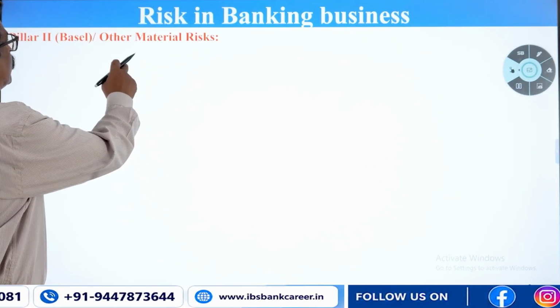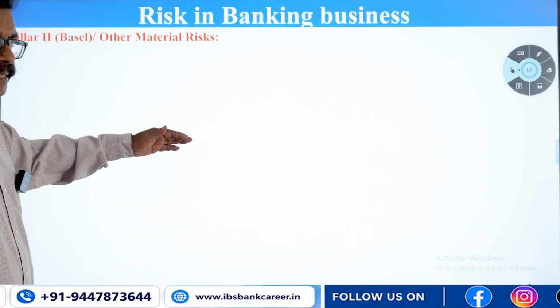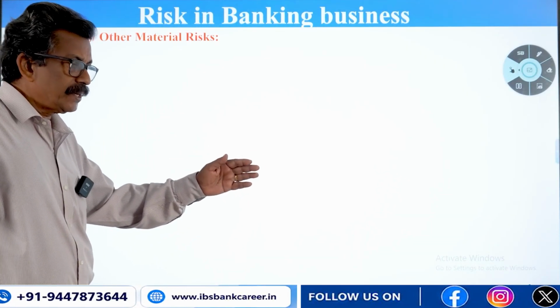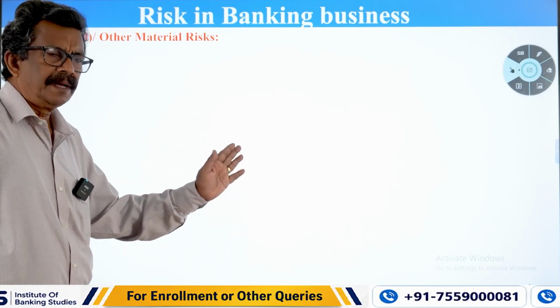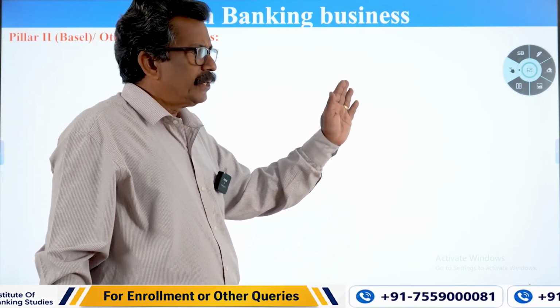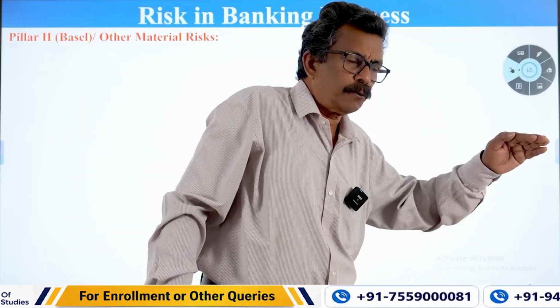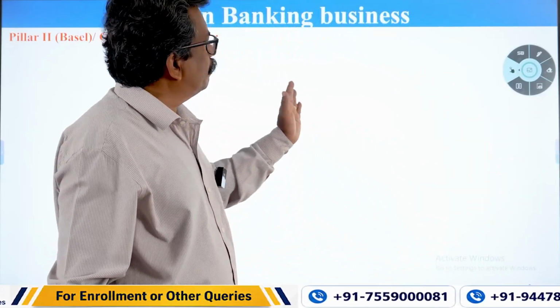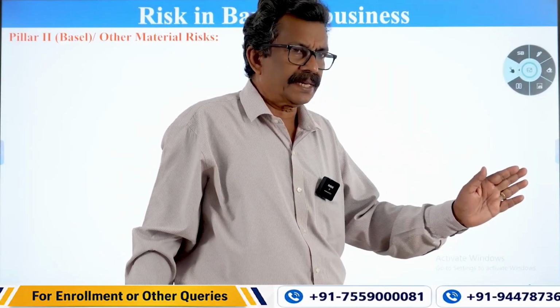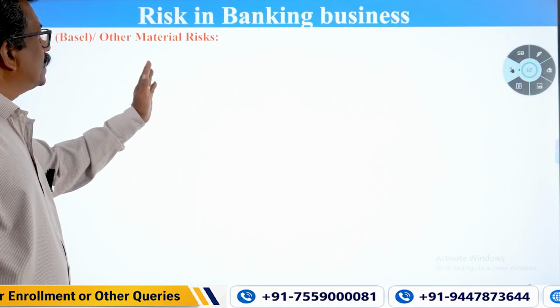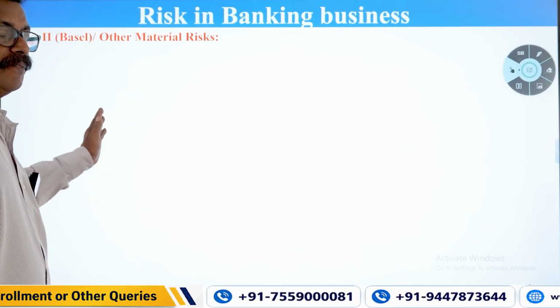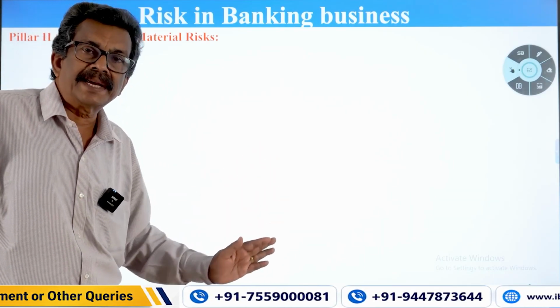Now Pillar 2 of Basel covers other material risks. Other than these three major risks, Pillar 2 talks about the supervisory process. Under the supervisory process, Basel Pillar 2 says you have to supervise the guidelines under Pillar 1, whether the capital is adequately maintained or not.